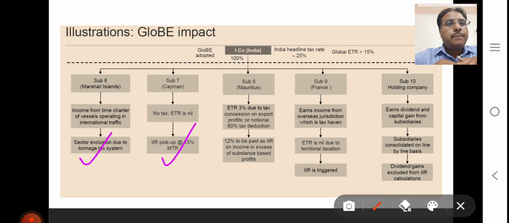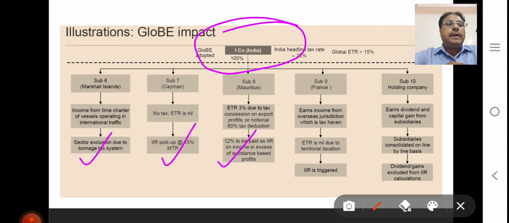In respect of Mauritius, ETR is 3% due to tax concession on export, notional 80% tax deduction is there, 50% FTC is there. So in that respect, your ETR falls below 15%, and the difference, top-up tax of 12%, is applicable as IIR. That needs to be paid by the ultimate parent entity.